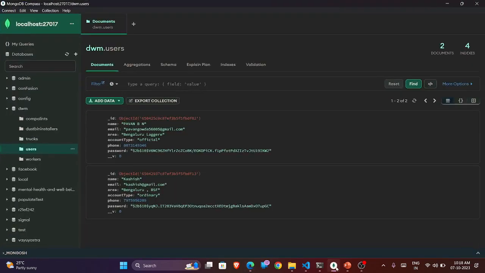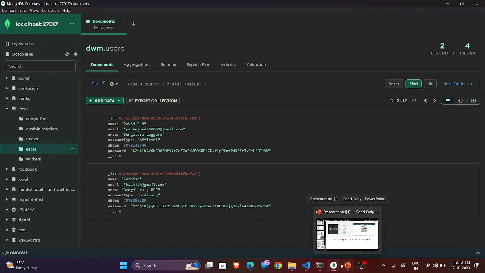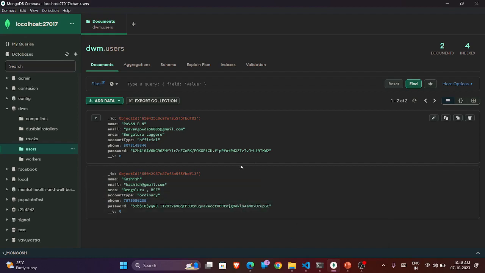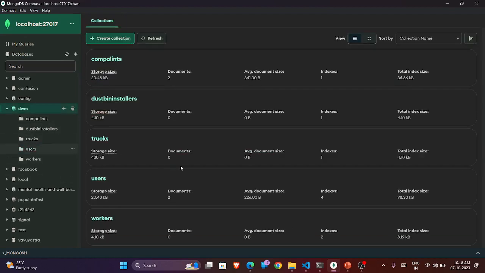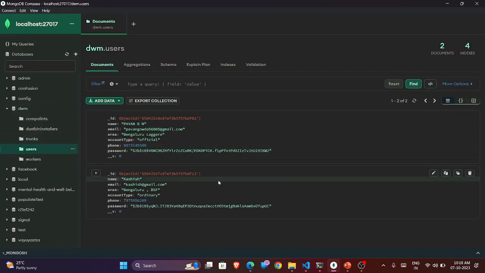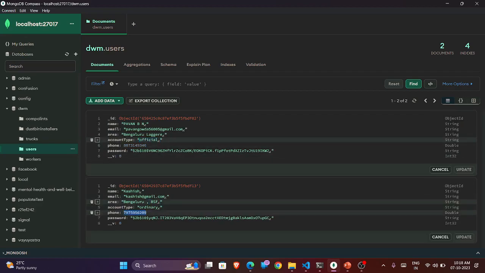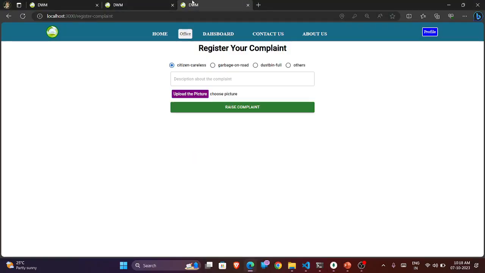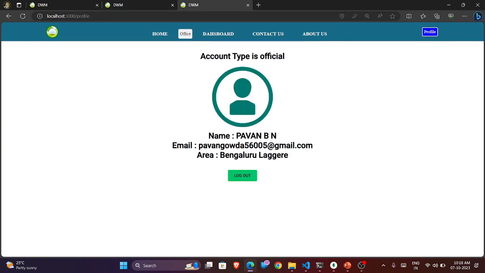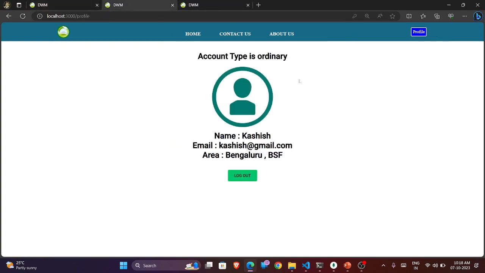Coming to the tech stack we are using here, we are using React, Node.js and MongoDB. Coming to the database, this is our database here. We have users. We are storing name, email, area, and account type as official and ordinary, which helps to differentiate between different types of users. It is very important in order to manage different types of accounts, providing the right access to them. For example, if you come to this profile, this one is logged in as official, but this is Kashish, who is logged in as an ordinary account.